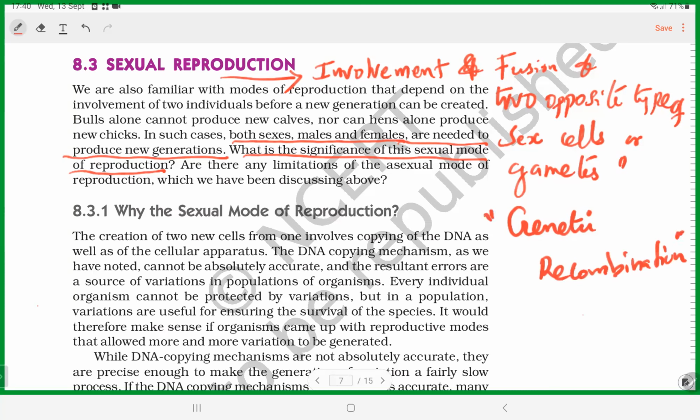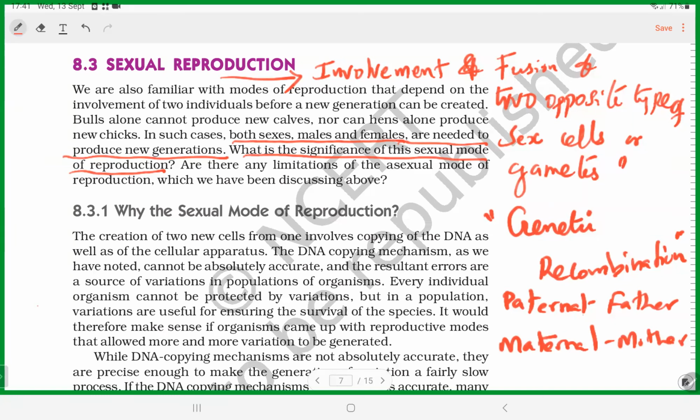We have the combination of paternal and maternal characters. Paternal means father, maternal means mother. Okay, fine.